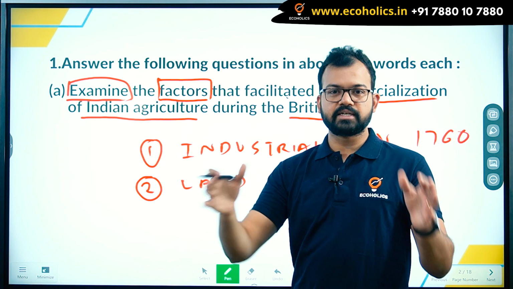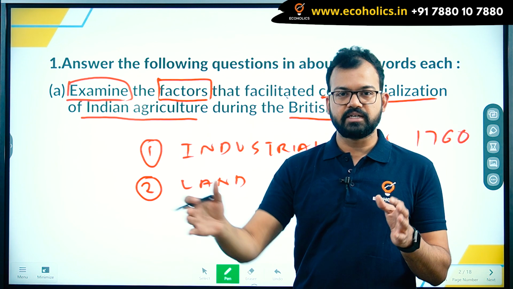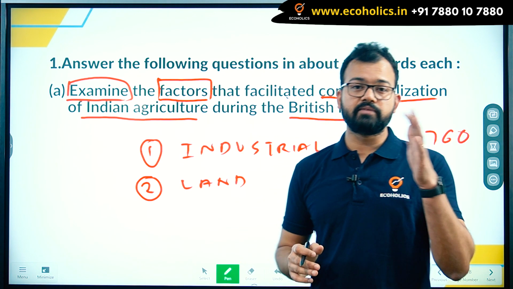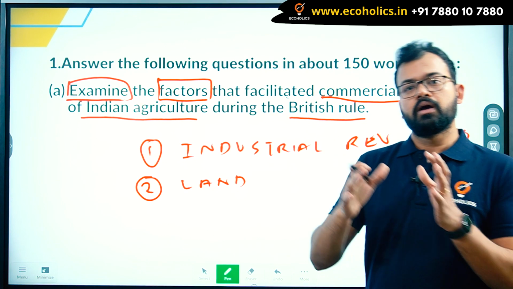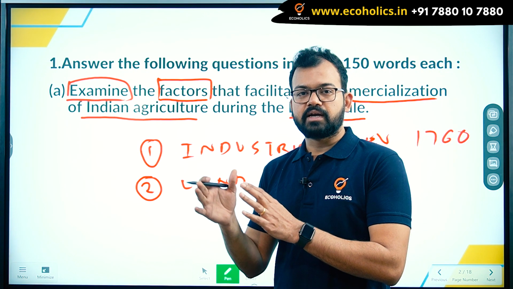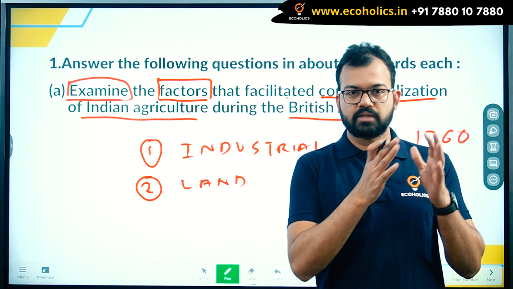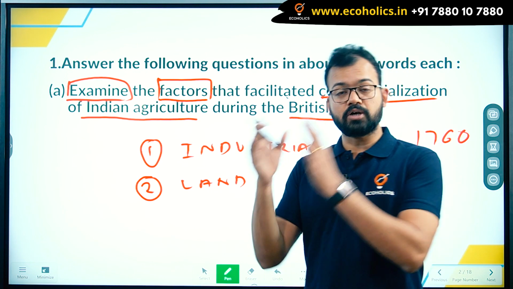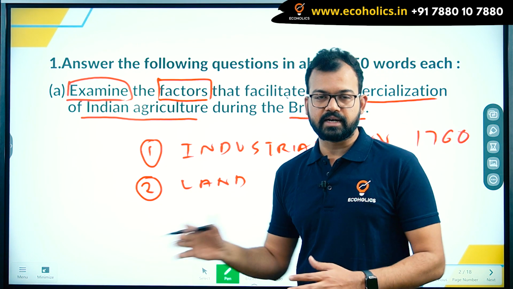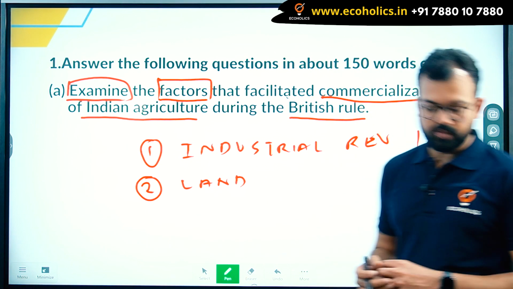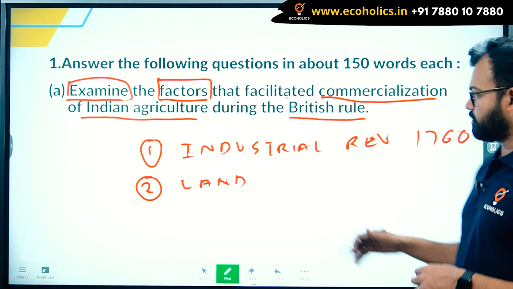So you have to take certain decisions like it was right, it was wrong, or whatever they were doing. You have to tell the examiner that that was the correct step at that time, or that was not the correct step. So whatever you write, write it with all the evidences provided in the economic history of India.